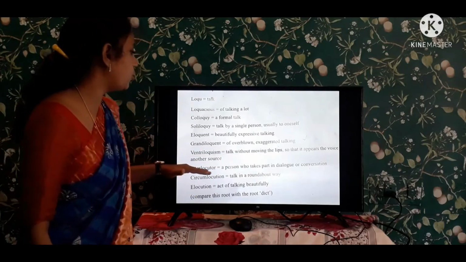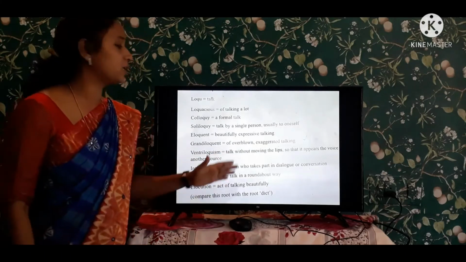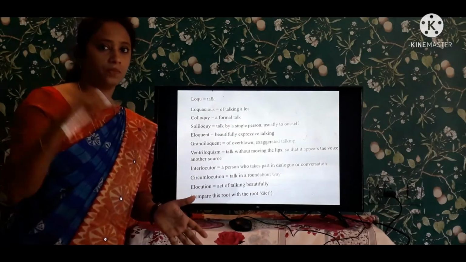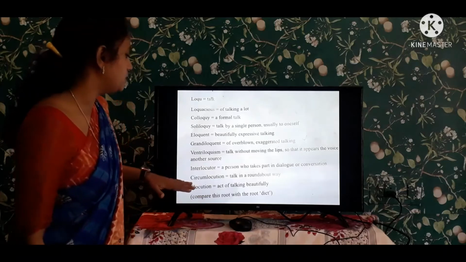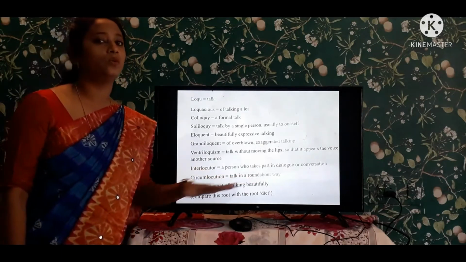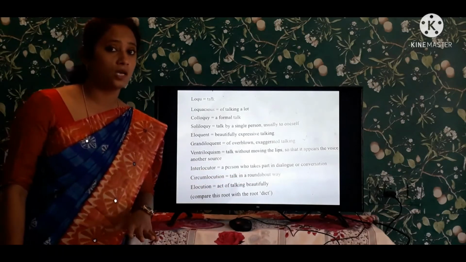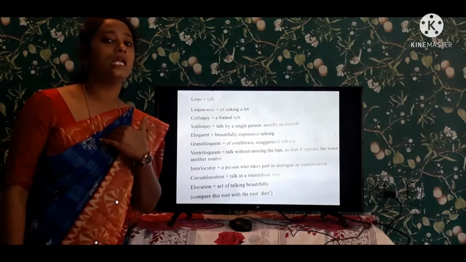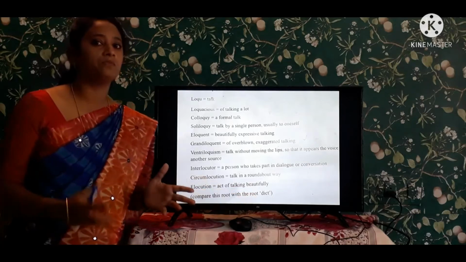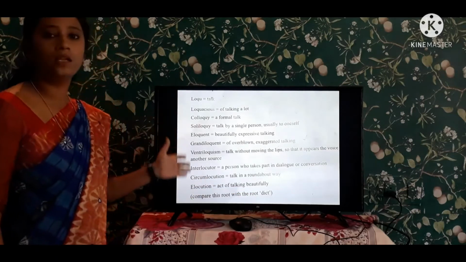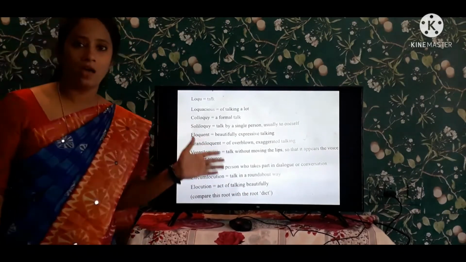And next one is interlocutor, a person who takes part in a dialogue, who comes into a conversation and takes part in the dialogue. Circumlocution is when a person does not talk directly, he talks indirectly. And elocution is talking beautifully, they give the speech beautifully. So this is the second root word that we are having in our textbook.